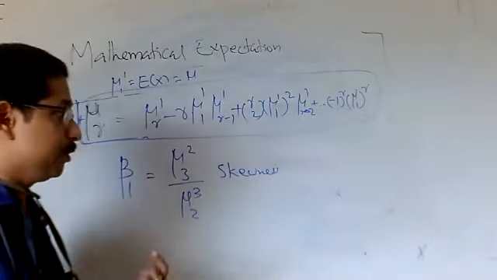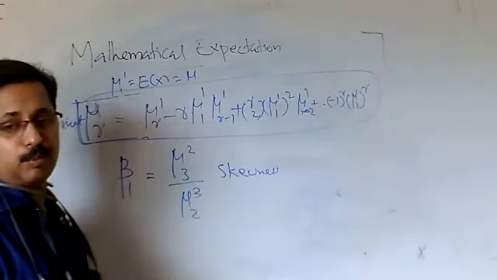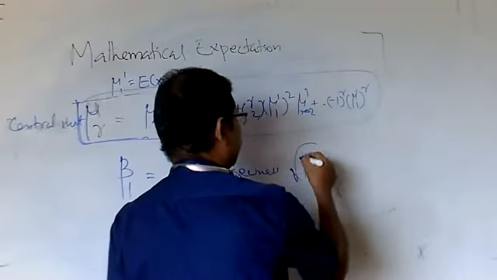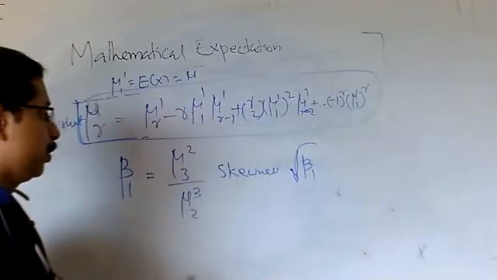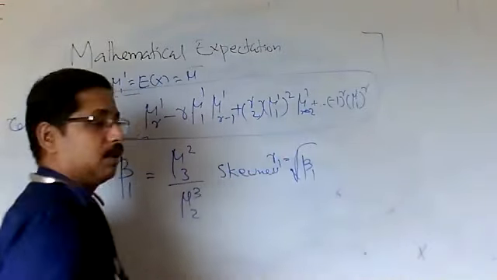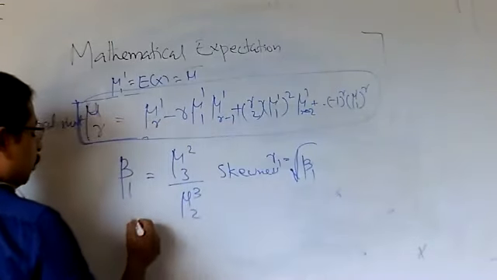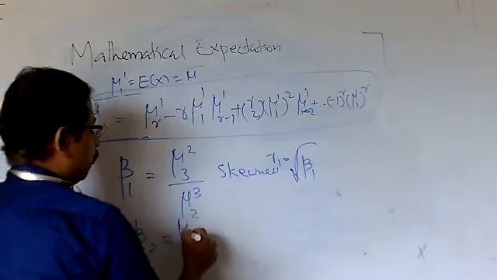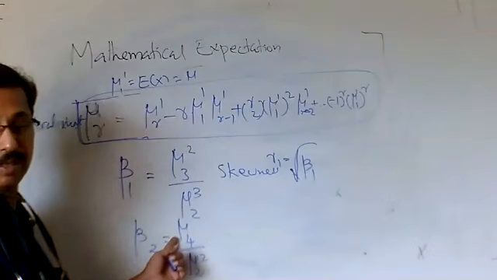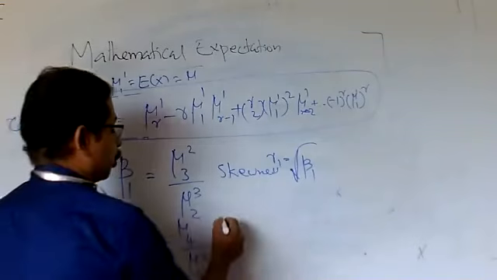Skewness studies the shape of the distribution. If skewness is negative, the distribution is negatively skewed. If the value is positive, the distribution is positively skewed. Or you can use its square root, root beta 1, also called gamma 1, which is also a measure of skewness. Another property is beta 2. What is beta 2? It is mu4 by mu2 square, where mu4 is the fourth central moment and mu2 is the variance. Using this, we can find kurtosis.